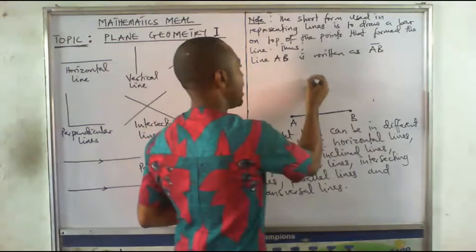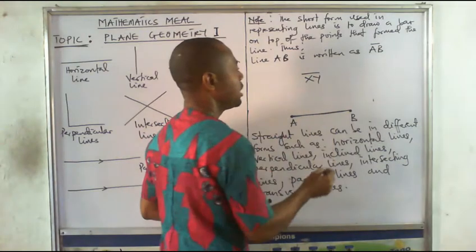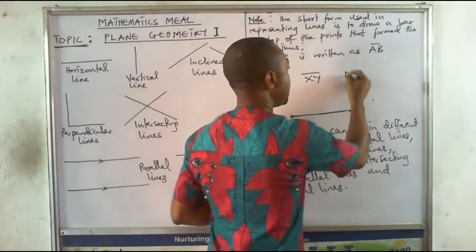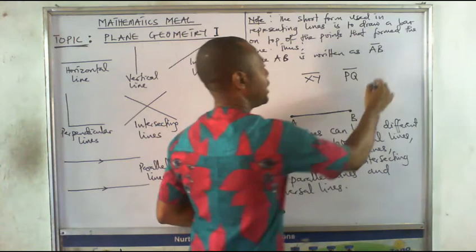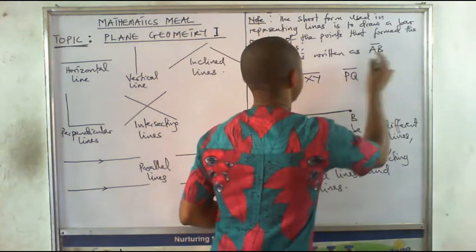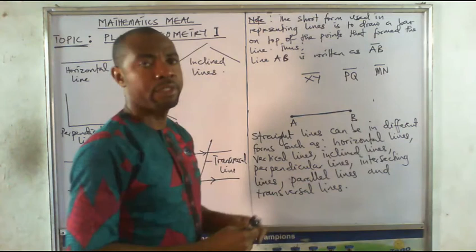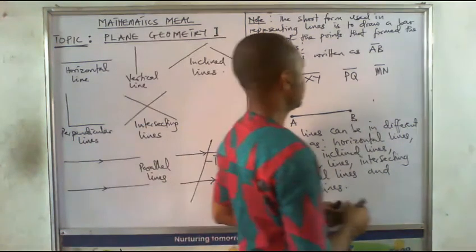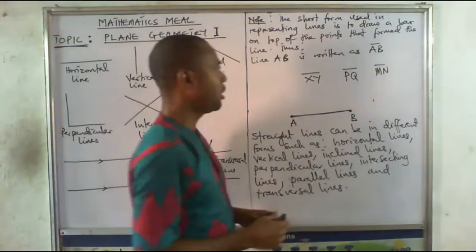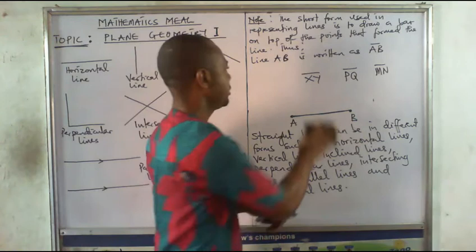If it is line XY, it's going to be this. If it is line PQ, it's going to be this. Line MN. Instead of writing line, I will just draw this bar on top of the two points that form the line. Okay, that's taken.